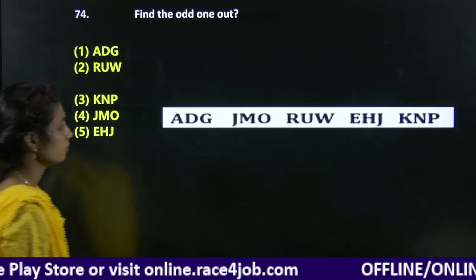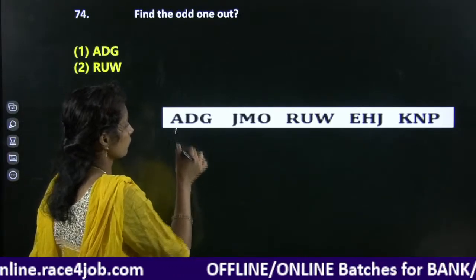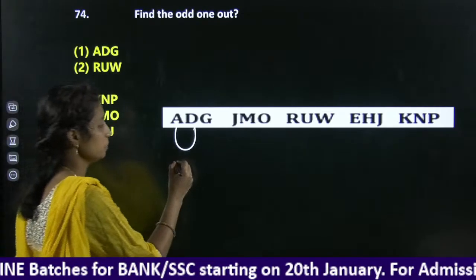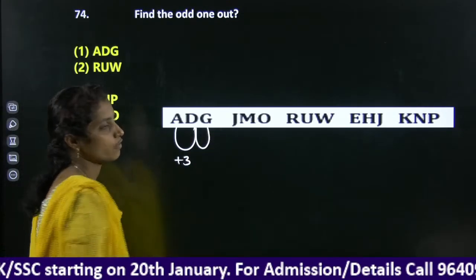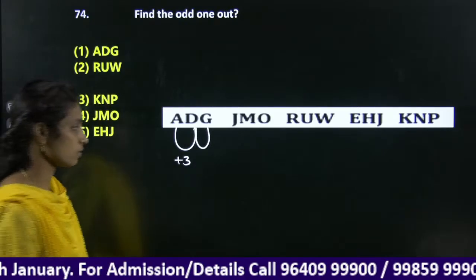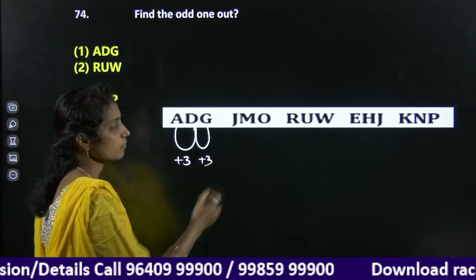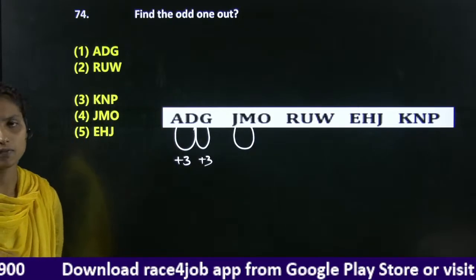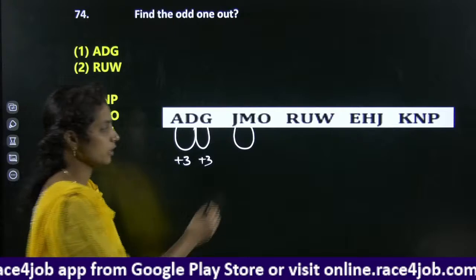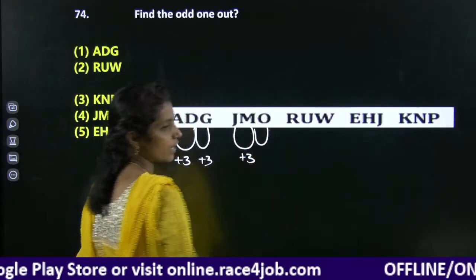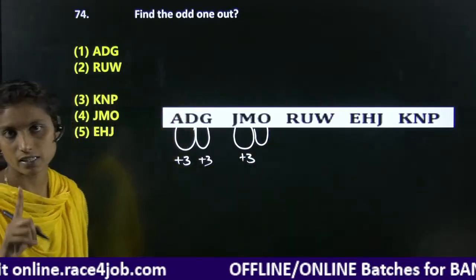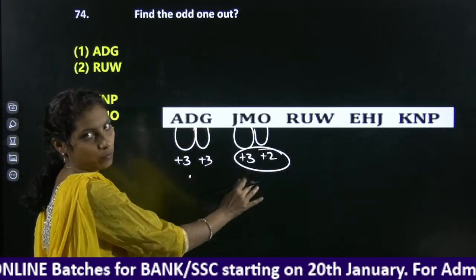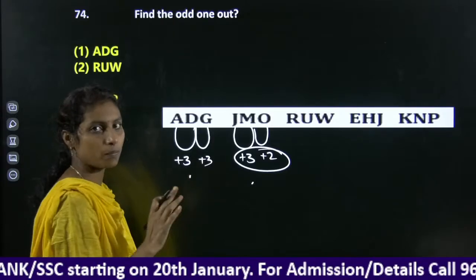Okay, look at here. Difference of A to D, in between we have 2 letters, it is +3. Difference of D to G, in between we have 2 letters, +3. J to M, in between J and M we have 2 letters, K and L, it is +3. Between M and O we have only 1 letter, that is N, and here it is +2. Either it should be +3, or +3 +3, or +3 +2.